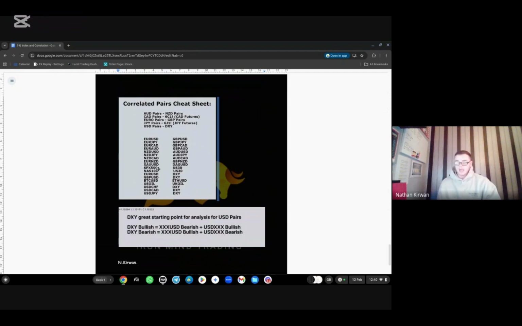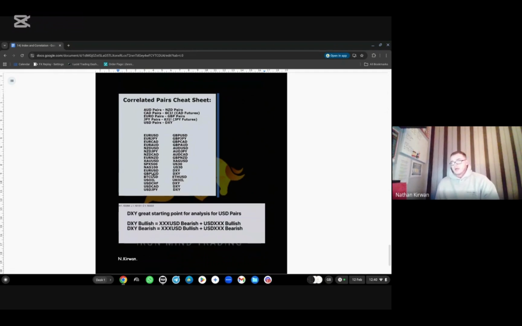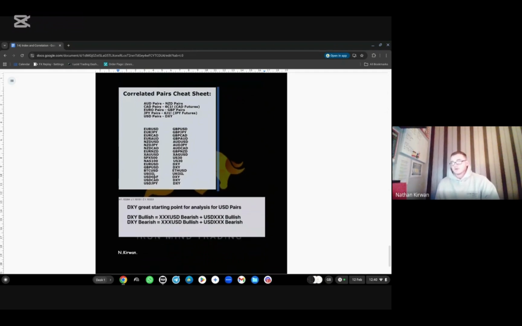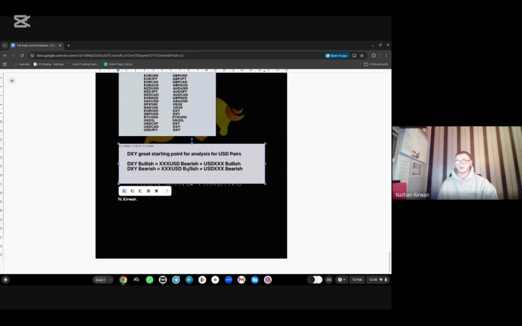When we look at commodities, you have gold, it's XAU USD, which USD is your quote currency, and then we have silver, which is XAG USD. USD is the correlation between the two. So they're both going to move in tandem with each other. Relatively, they're not going to move the exact same way because silver is not gold and gold is not silver. And then you have your indexes and your cryptos and whatever have you. This here is very important to understand. And once you do understand it, it's going to give you a greater understanding of when you're looking at a chart, what's actually going on.